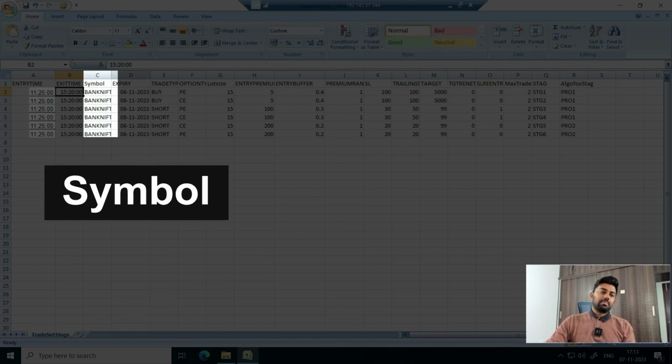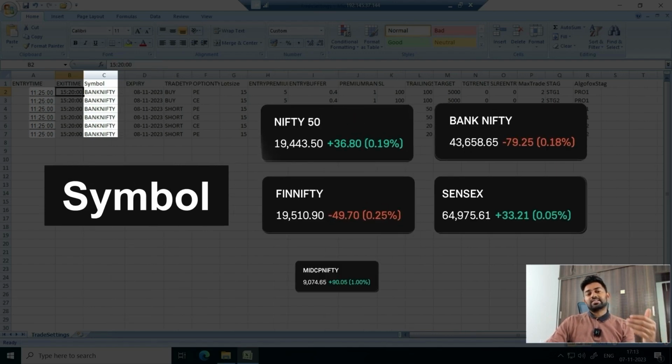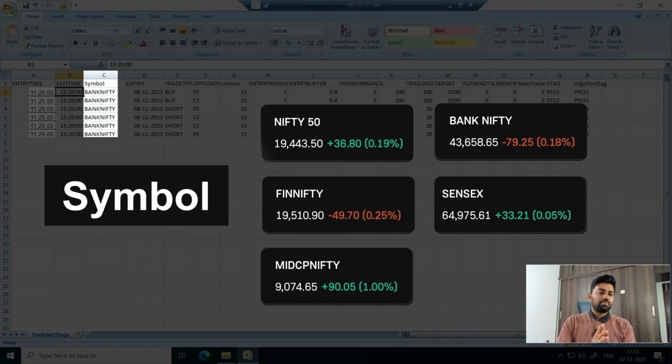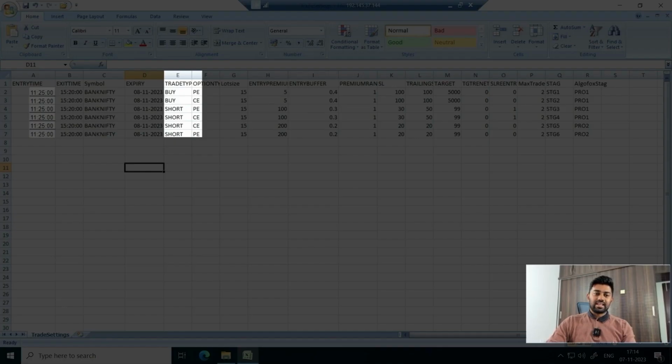Then of course there is symbol, whether I want to trade in Nifty, Bank Nifty, Fin Nifty, Sensex, Midcap Nifty. It is totally up to me, or even for that matter if I want to trade in stock options, I can do that. Next is expiry. So I can choose the expiry. For example, today is the 7th of November. Tomorrow is 8th of November. So I've added Bank Nifty expiry as 8.